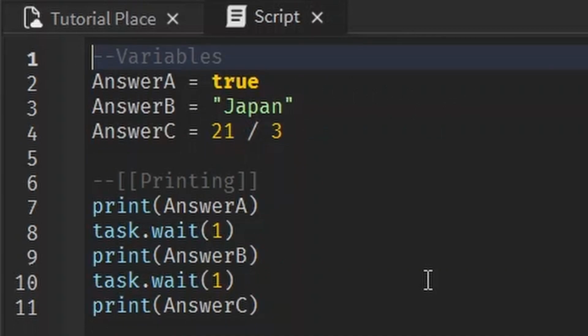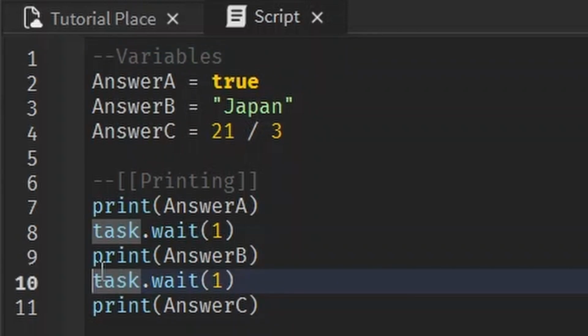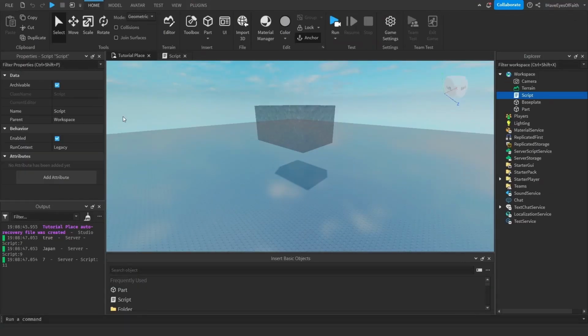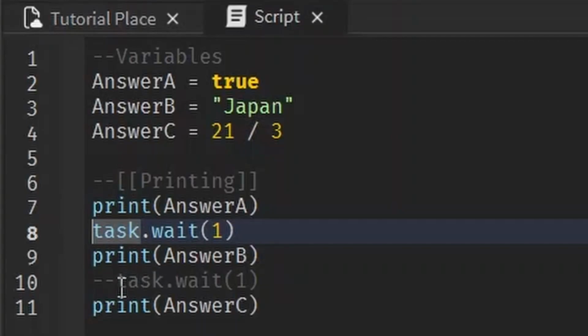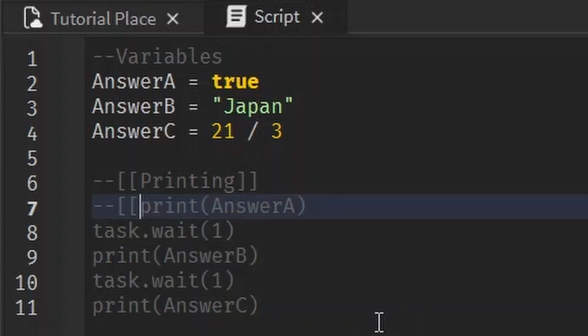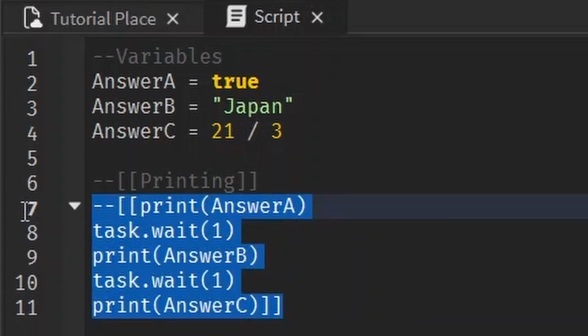Another common use for comments is to exclude part of our code to see what happens. You're like, I want to see if I like this script better without the waiting. And instead of removing it, you can just comment it out and test it. You're like, actually, I liked it better before. So now we can just bring it back like that. So you don't have to delete parts of your code if you want to test it without it. Just comment it out. And if you have a big section you want to comment out, use the square brackets and you can comment out multiple things easily.